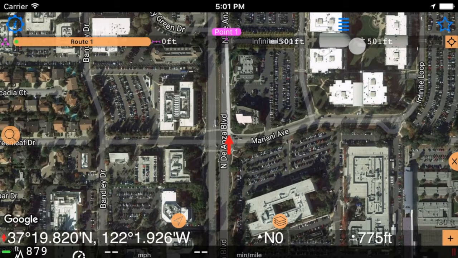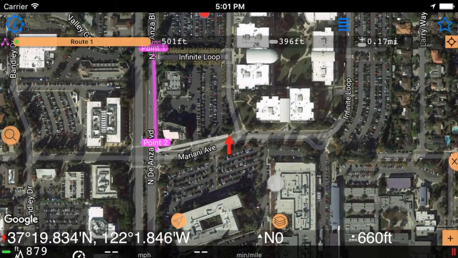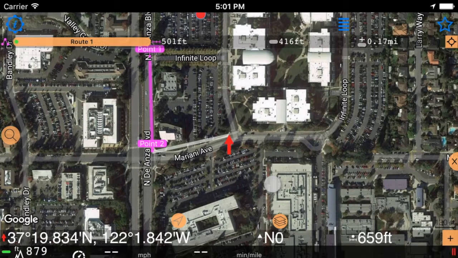And the total distance of the road that is planned, including this planned leg, which is shown in white color a bit, is 501 feet. So let's go and add some waypoints. You can see the next leg is 416 feet and the total is going to be 0.17 miles. Let's do it.